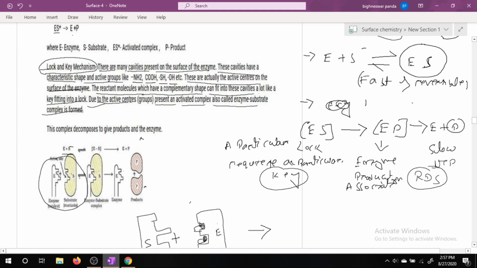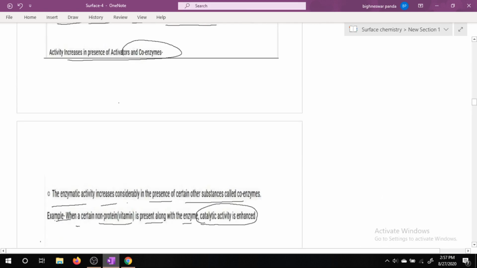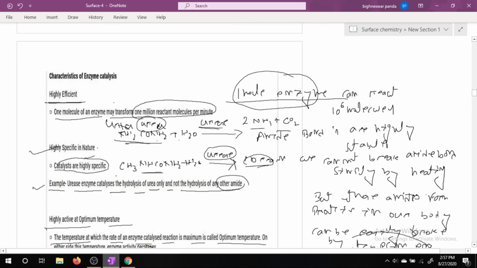So these are all the basic things about the enzyme substrate complex and enzyme catalysis. Please refer to any of the plus two books.